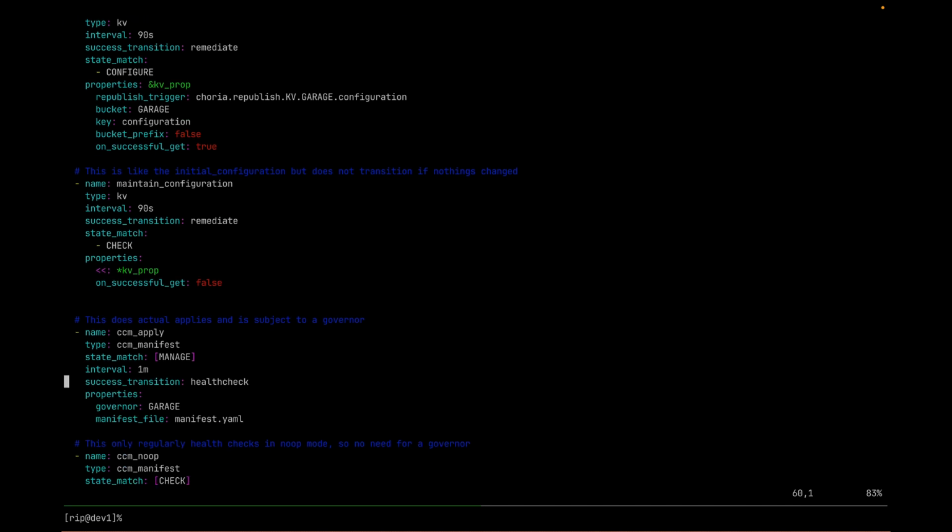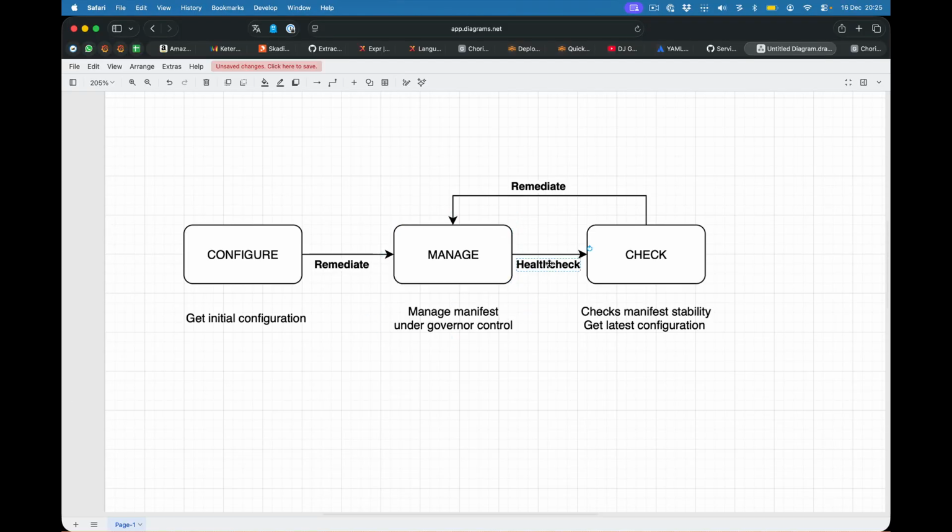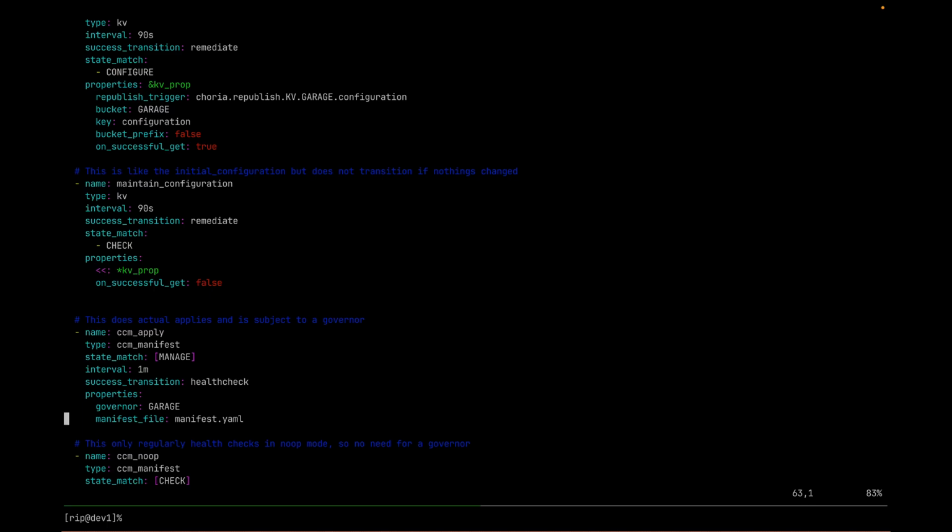Now in manage state, it's going to run a Choria Configuration Manager manifest. It's going to apply it, and it's going to do so under a governor called garage, which will limit this particular function to one at a time for the entire cluster. And you can make it 1 or 10 or whatever you want. This will actually do the change, and once there's been a change, it will fire the health check event, which is this guy over here who's been into check.